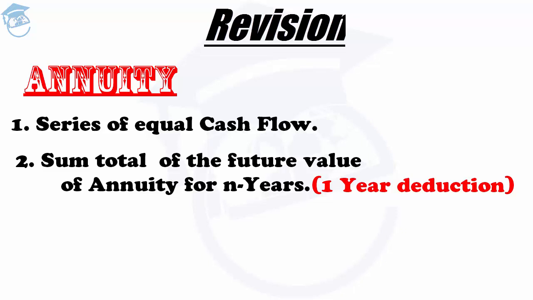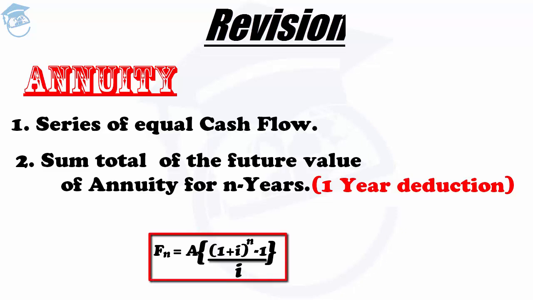we derived the formula for the future value of annuity calculation, under which we saw that Fn, or the future value of an annuity, is equal to A within bracket 1 plus I raised to the power n minus 1 bracket close, whole upon I.